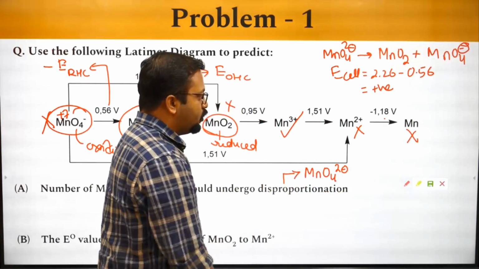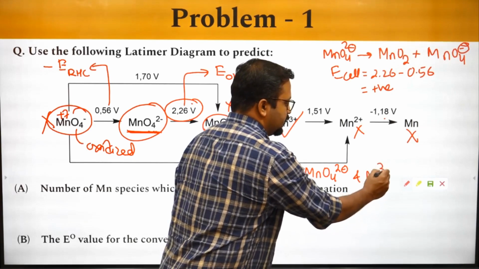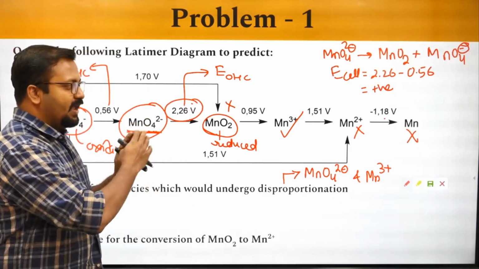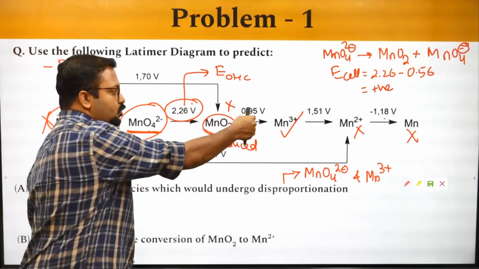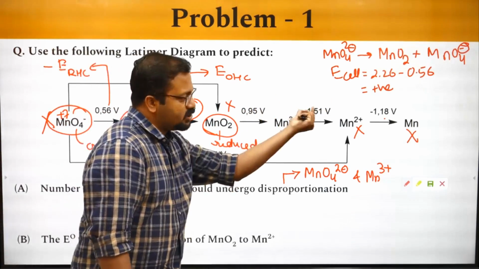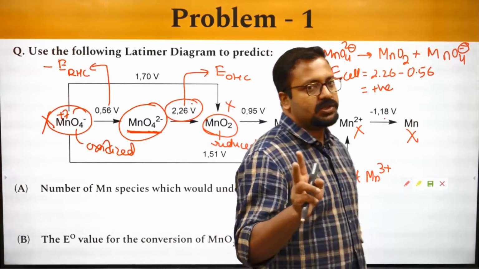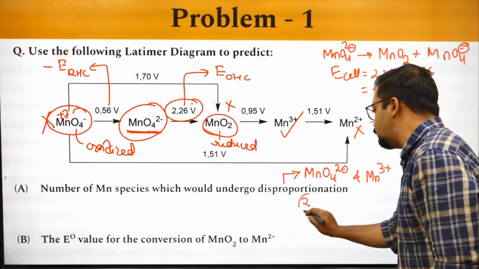So MnO4 2 minus and Mn3 plus can undergo disproportionation. So remember that when you go in the backward direction, you have to put a negative sign in front of it. When you are going in the forward direction, you take the value as it is. So we have two species which will undergo disproportionation, so the answer will be 2.